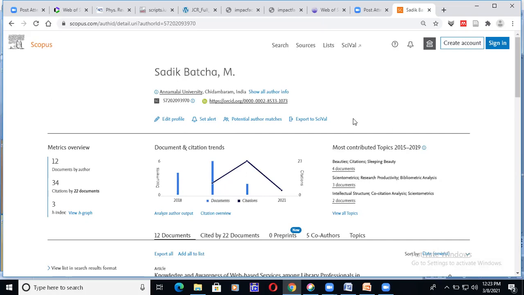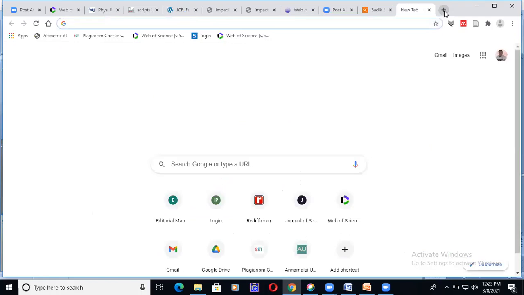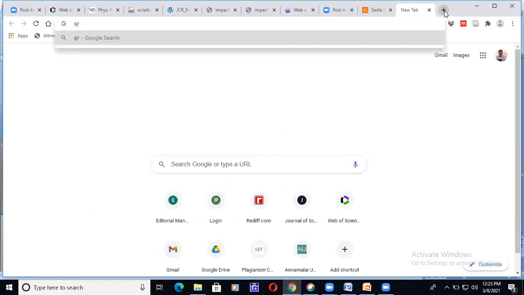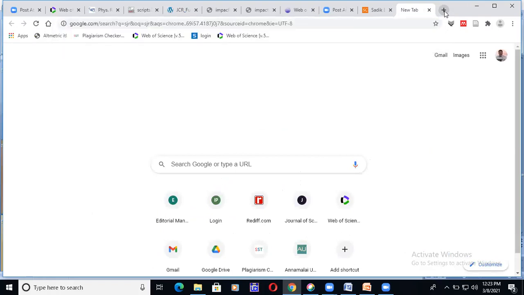Otherwise, what happens, sir? Try to understand now how to target a Scopus journal for your publication purpose. Now open a new page. Here, type SJR. Just type SJR.